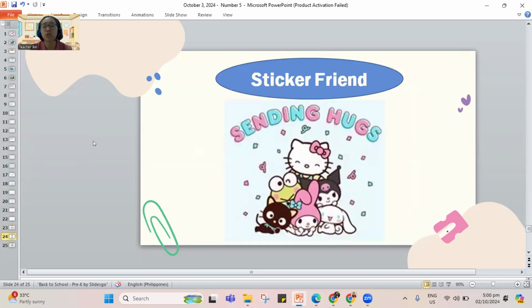And I'll be showing you your sticker friend. Here is your sticker friend for today. I hope that you enjoy this one because it has Kuromi in it.